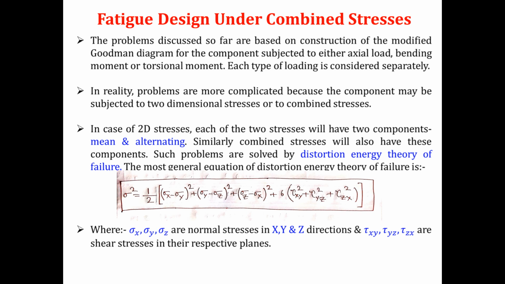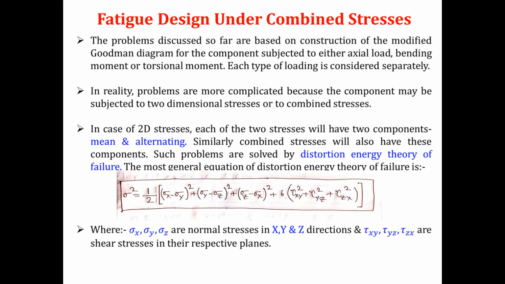There is a high chance that the entire component is subjected to a combined loading condition. Then how to design that component for fatigue? That is all about fatigue design under combined stresses. Is it clear? What is fatigue design under combined stresses? Yes, sir, understood. Okay, fine.